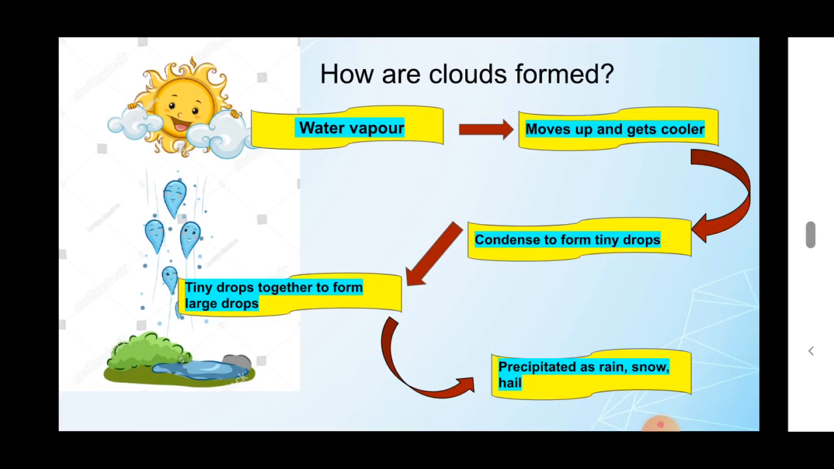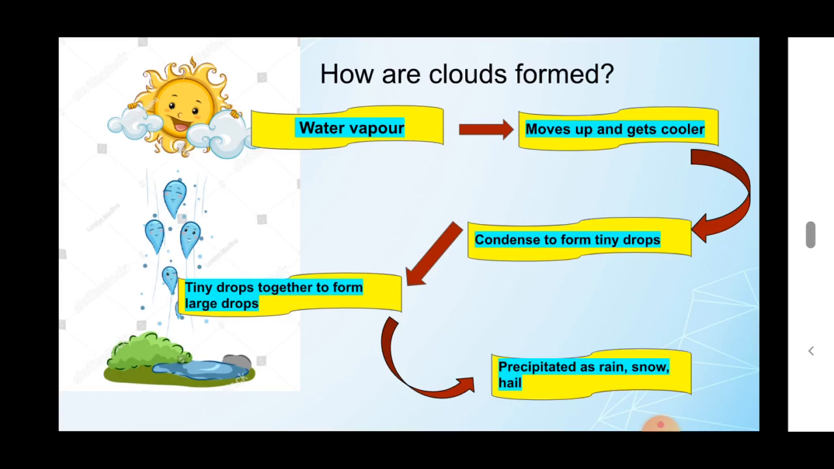So what is evaporation? Evaporation is the process in which liquid is converted into vapor. What is transpiration? It is the process in which water is converted into vapor by plants. So the transpiration process is only done by plants. By evaporation and transpiration, water is converted into water vapor, and this water vapor enters into the air.